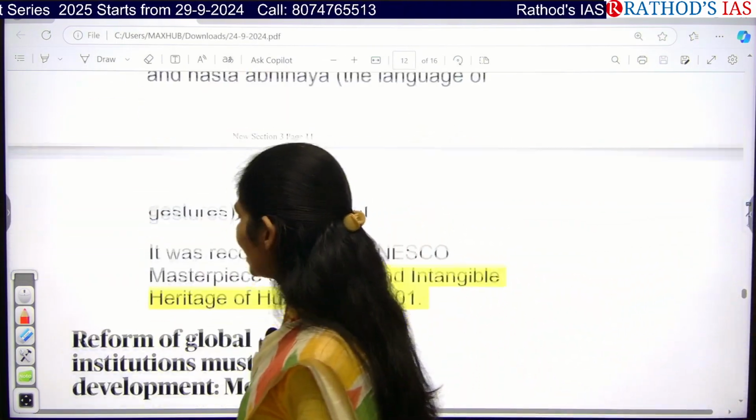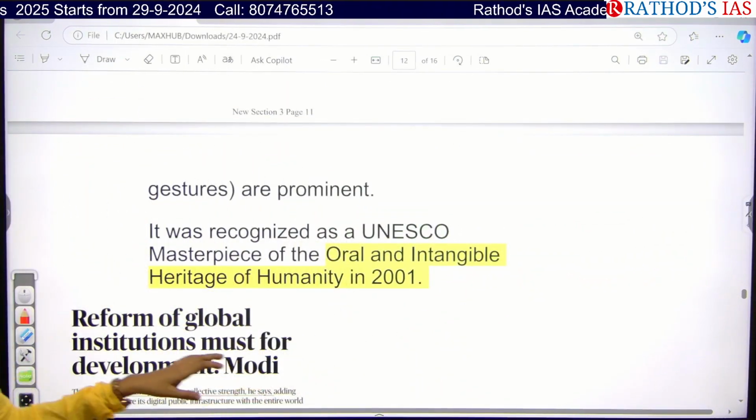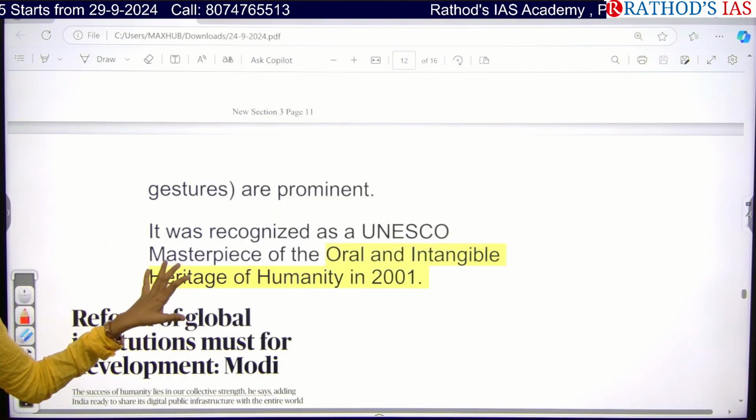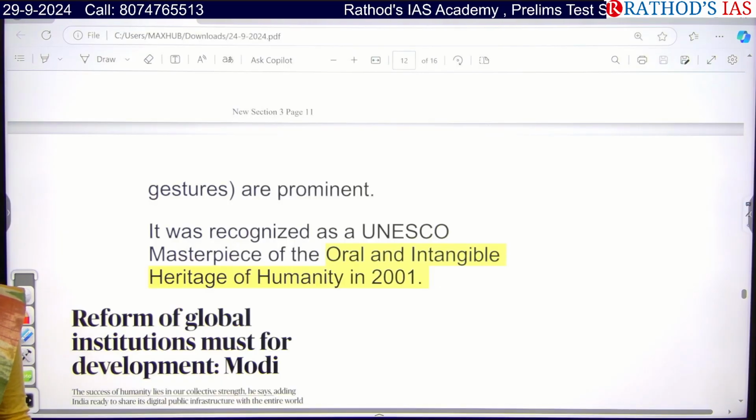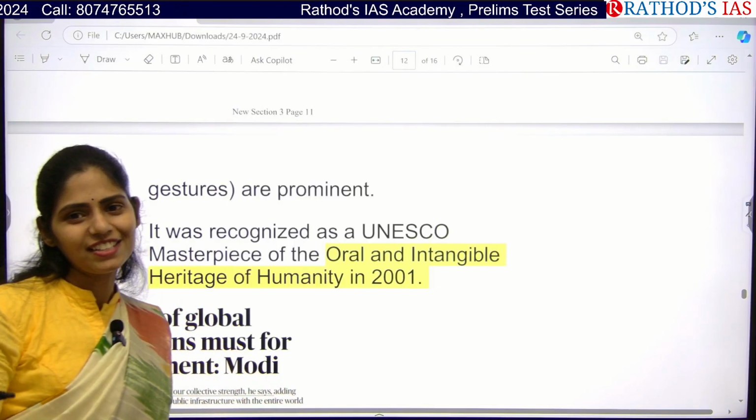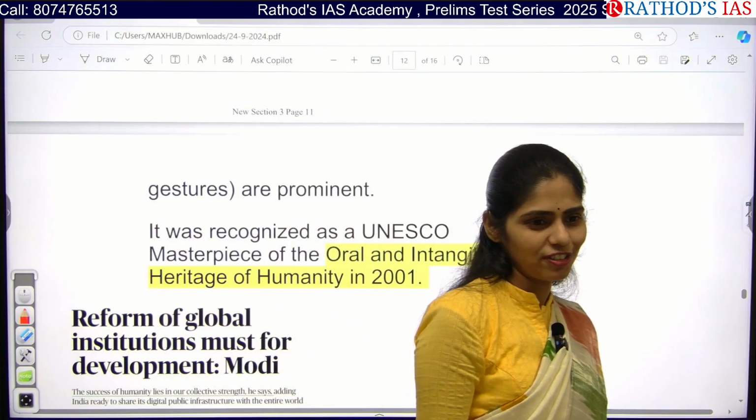Okay, and why it is important is because it has been recognized as UNESCO's Masterpiece of the Oral and Intangible Heritage of Humanity in 2001. So even if you are preparing for SSC CGL, there is a chance of getting this question.